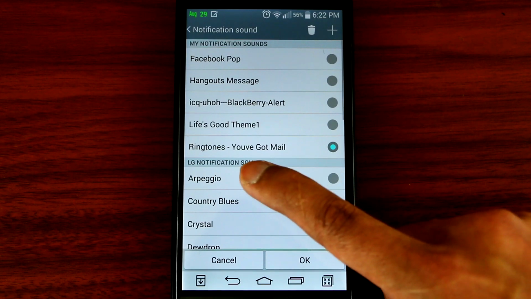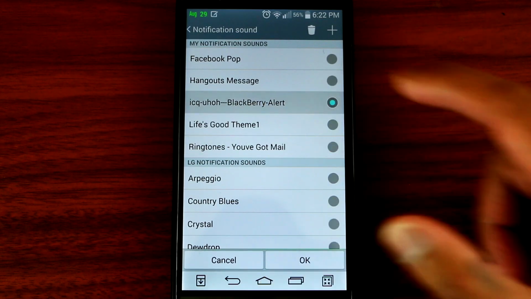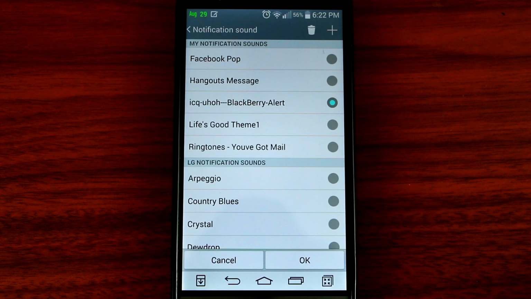So there you go, guys. You've got mail. So that's how you transfer the ringtones from your computer to your phone.